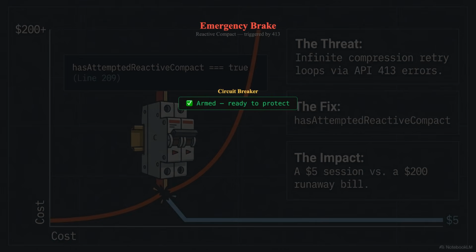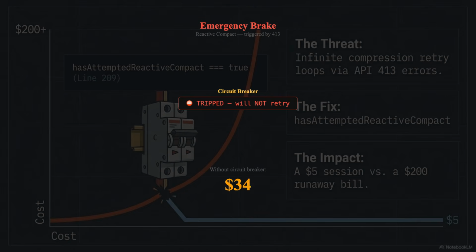But here's the critical detail. It's protected by a circuit breaker, a single Boolean flag that tracks whether emergency compression already fired. If emergency compression fires and fails, it doesn't retry.